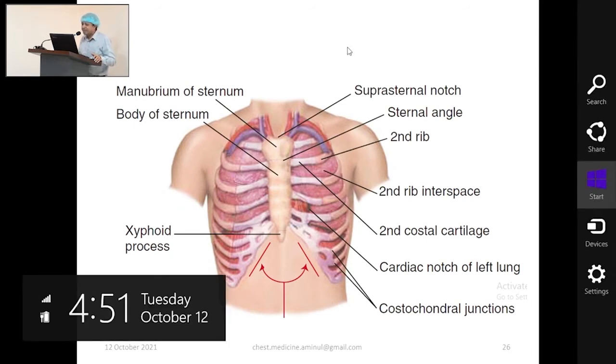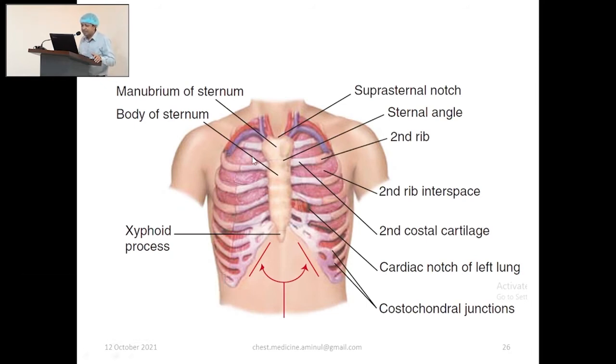See, that is the first space, second space, third space. This fourth space goes to the axilla. Fourth space, fifth, sixth, seventh space, the 4th to 7th spaces, you will get in the axilla. Don't say the 9th space in the axilla. Don't say the second space or first space in the axilla. It is the 4th to 7th. Up to the 8th rib you can count in the axilla.